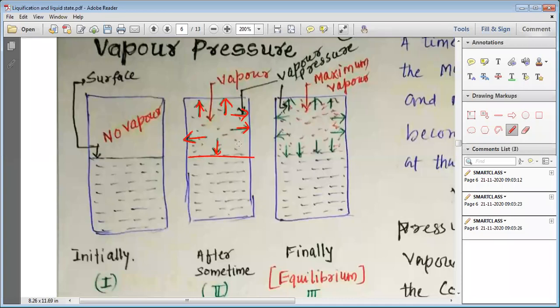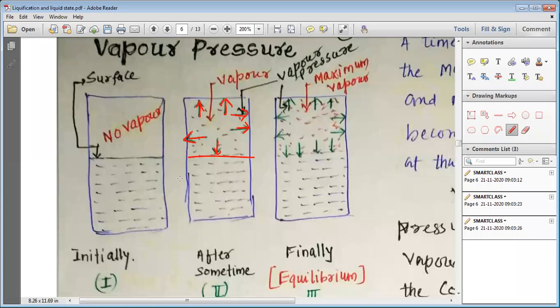You can see there are various arrows by which I have shown this vapor pressure in this particular figure. Now, my dear students, you can see that the vapor pressure has started increasing. The vapor pressure keeps on increasing.